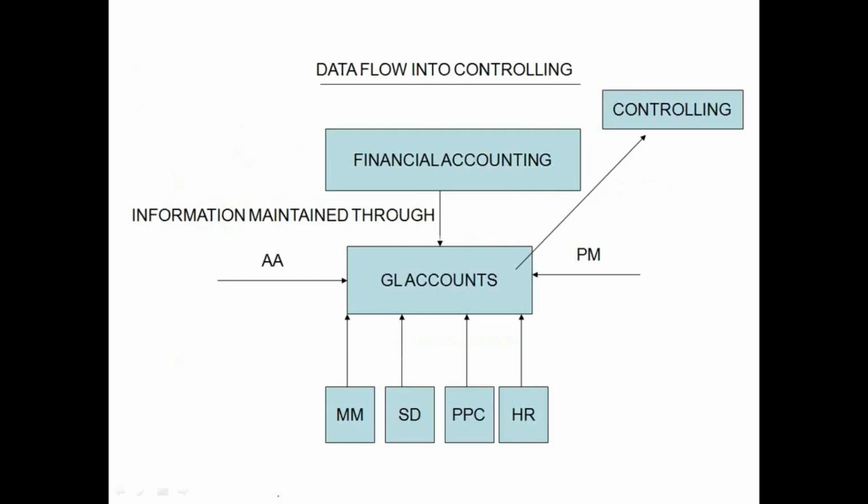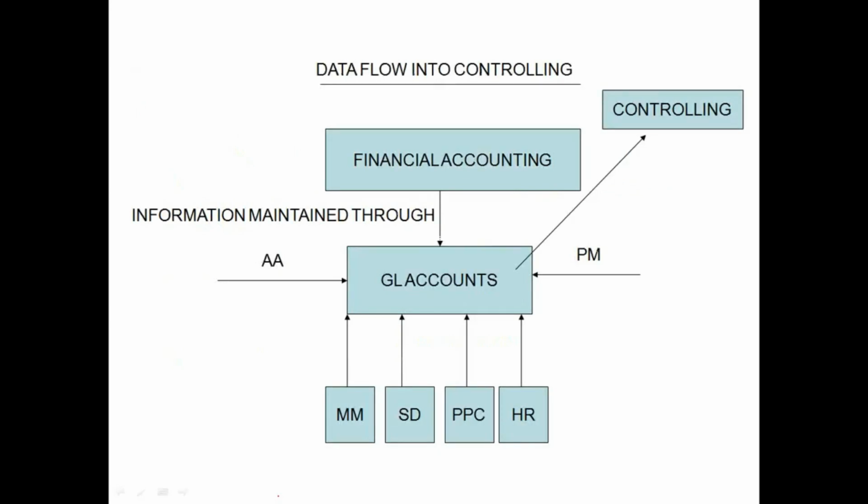Similarly, they are always interested in analyzing the incomes or the revenues to see how and where it is possible to increase the revenues so that profits are increased again. So either by reducing expenditure or by increasing the revenues, we can maximize the profits. That's why this controlling component is always concerned with analysis of expenses and revenues.